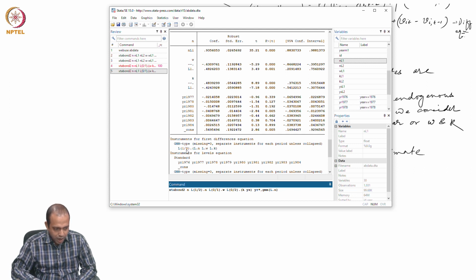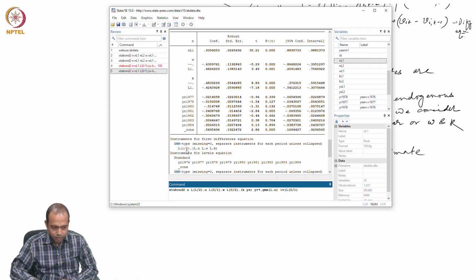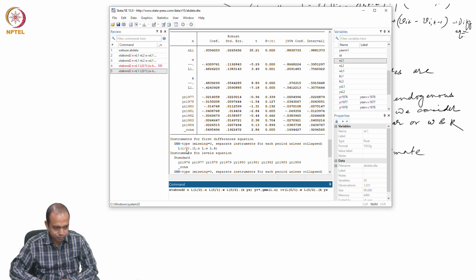And IV style, within the IV I am taking L0/1.w, and L0/2.k and ys and yr star, and then I do not need level equation, I need robust, and I also need small sample correction.